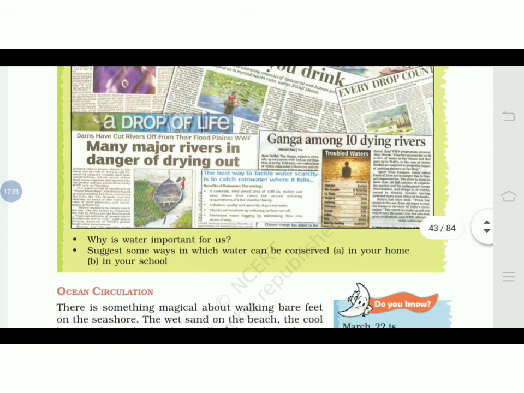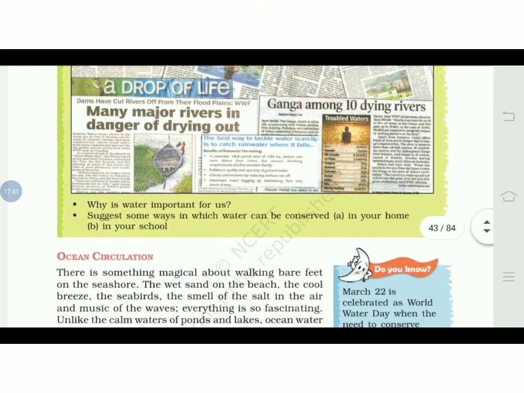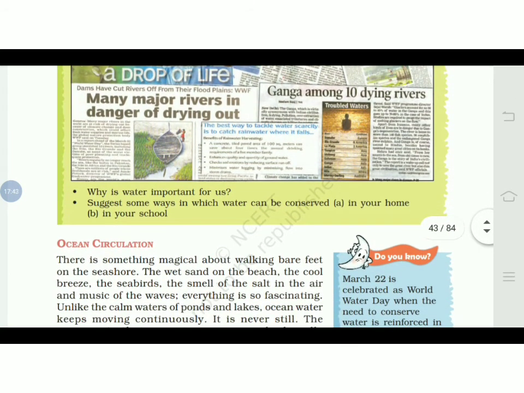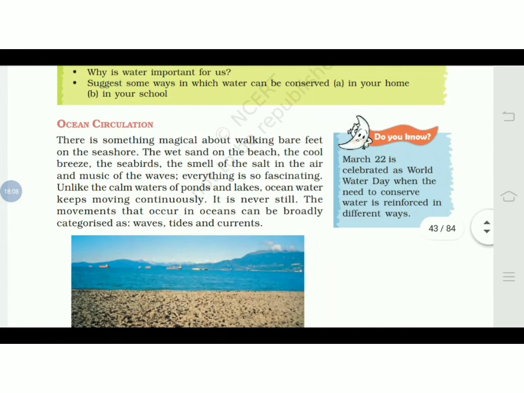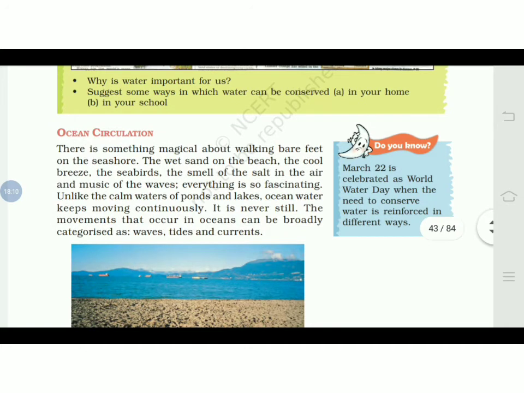Then the best way to tackle water scarcity is to catch rainwater where it falls. So these are a number of solutions and problems being shown in the newspaper. Next, there are two questions. Why is water important for us? Suggest some ways in which water can be conserved in your home and in your school. Please answer this in your own words, in your notebook itself. Don't take help from Google. In your own words, I want the answer.